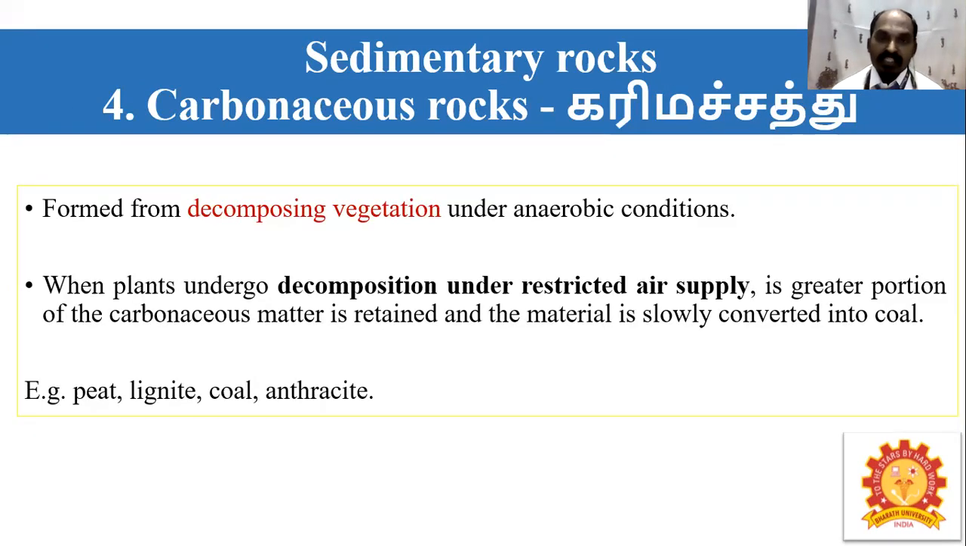Then the carbonaceous rock is formed from the decomposition of vegetation under anaerobic conditions. When plants undergo decomposition under restricted air supply, a greater portion of the carbonaceous matter is retained and the material is slowly converted into coal. Examples of this carbonaceous sedimentary rock are peat, lignite, coal, and anthracite.